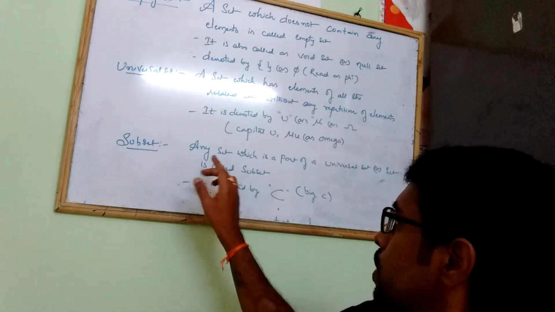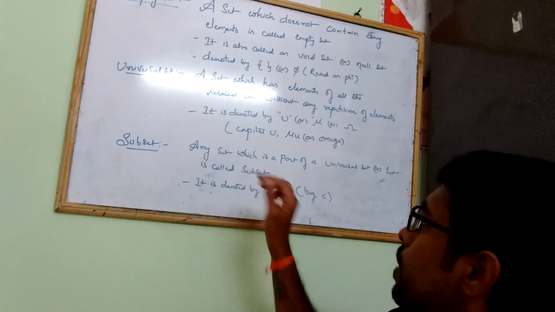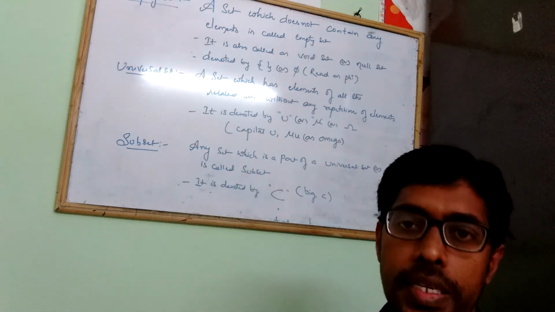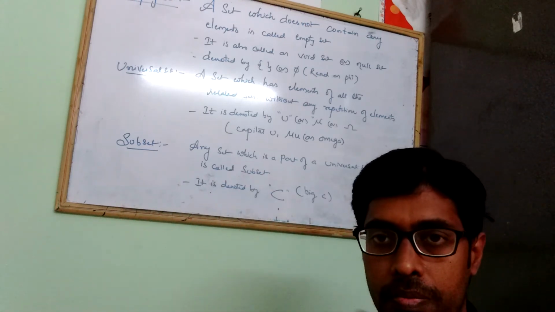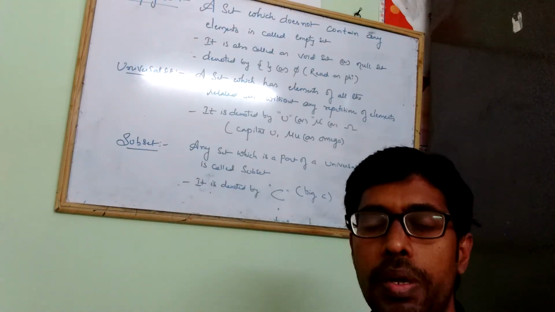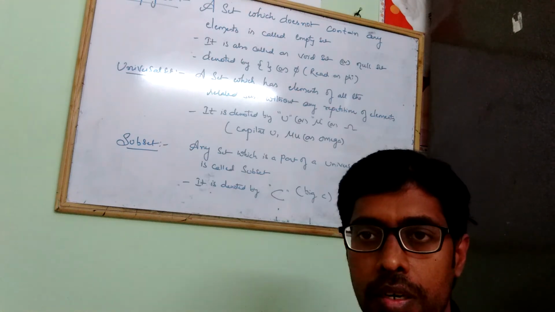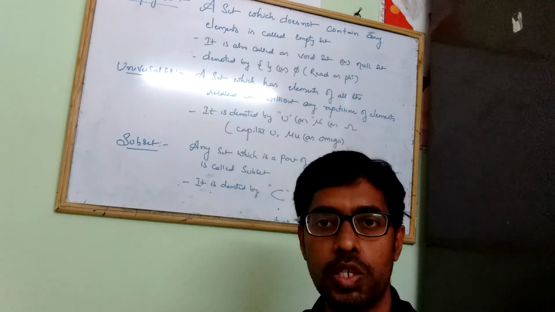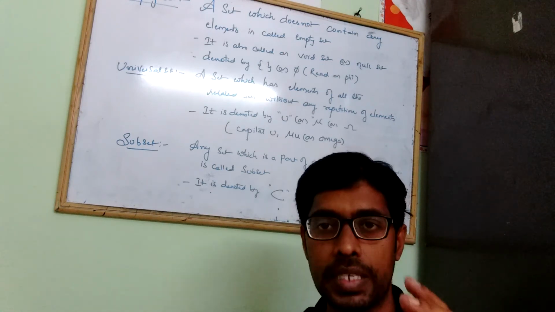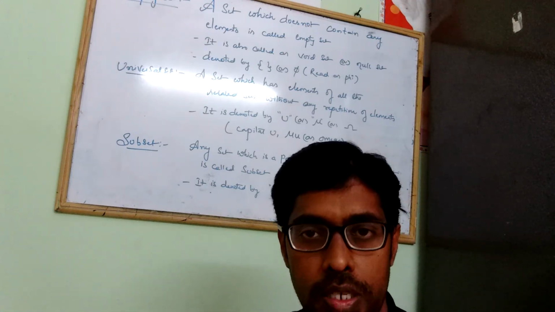Okay guys, any set which is a part of a universal set or any set is called a subset. It is denoted by capital C, nothing but big C. I hope you understand these three terminologies, and in the next video we are going to discuss examples of these three terminologies, guys. Thank you.